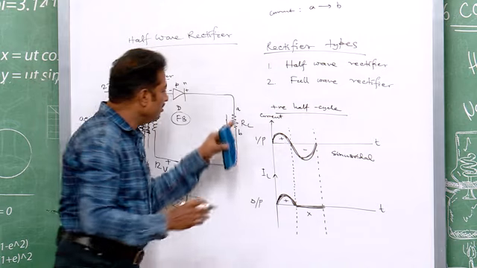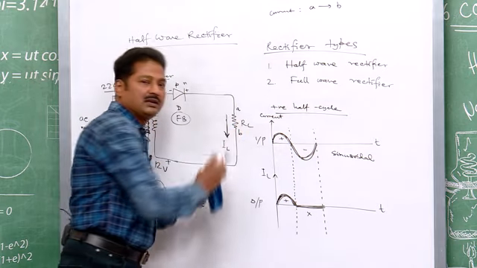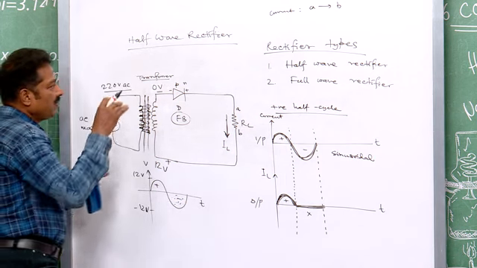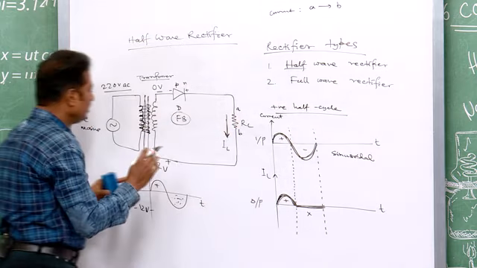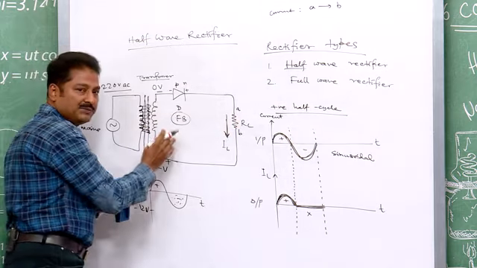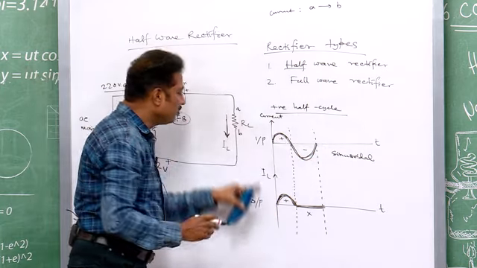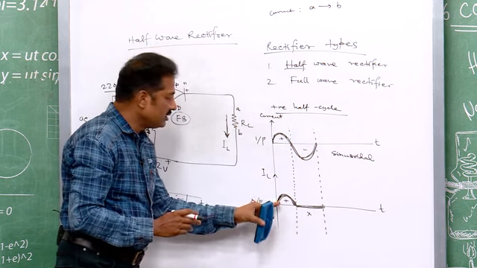That means, always from A to B through RL. This is how it works like a rectifier, and the name you are talking of is half wave rectifier. The half means it is active for half cycle. Rectifier means it is giving you one directional current. That is why it is rectifier.